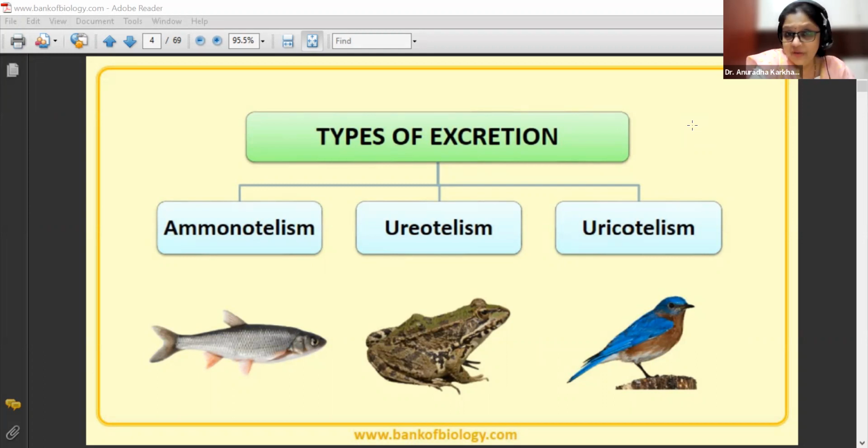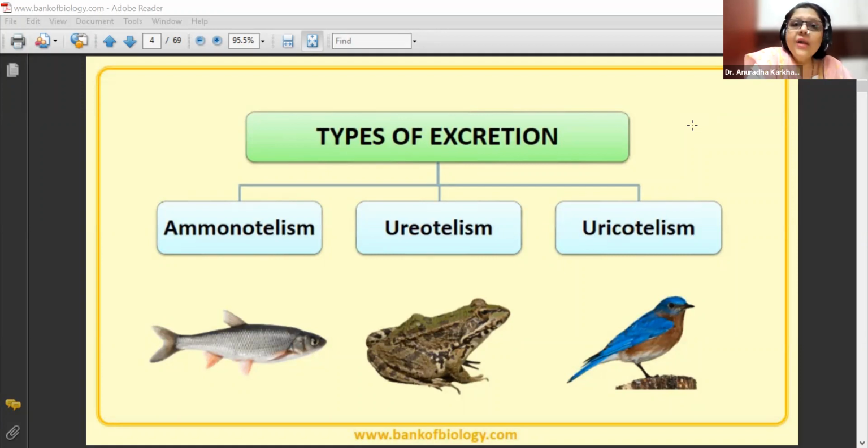Frogs are amphibians, so they cannot be continuously present in water. For such animals, wherein the water supply is there but not continuous, ammonia will be converted into urea by various cycles, and that much water would be enough for the elimination of urea.